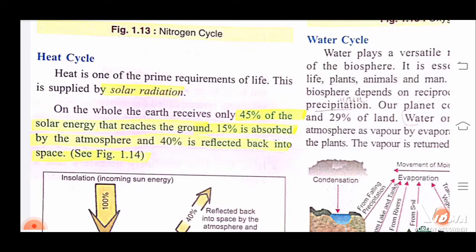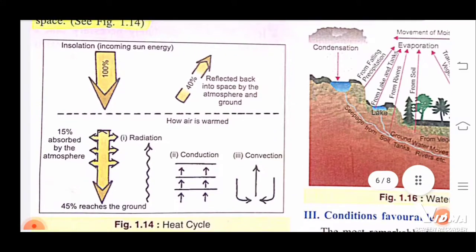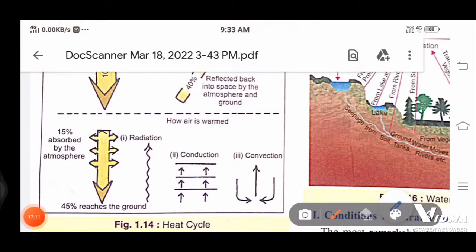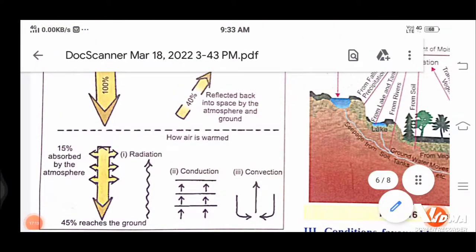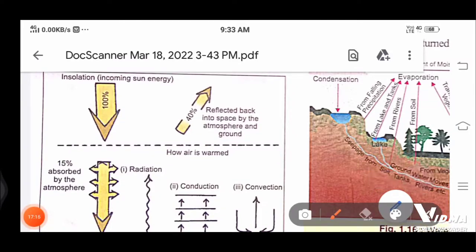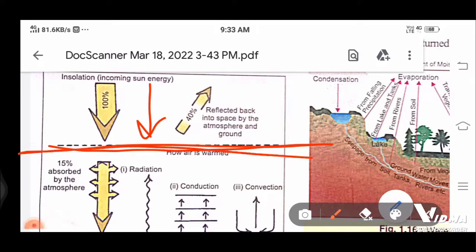On the whole, the earth receives only 45%. Let me explain this with a diagram. So the energy, 100%, is coming. This is the atmosphere, this line is the atmosphere.